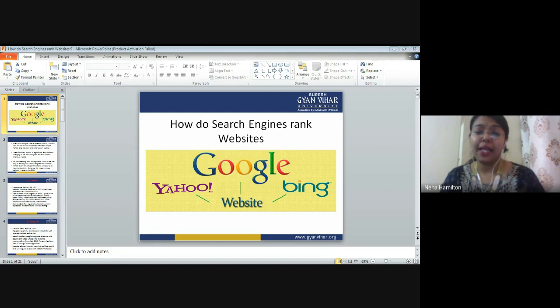Now what are these black hat strategies? See, every industry has some good elements and some negative elements. So in the SEO industry, the negative elements are named as black hat people or black hat strategies.